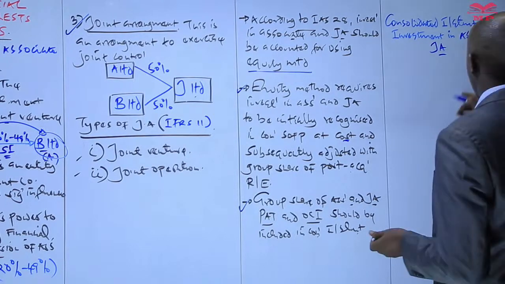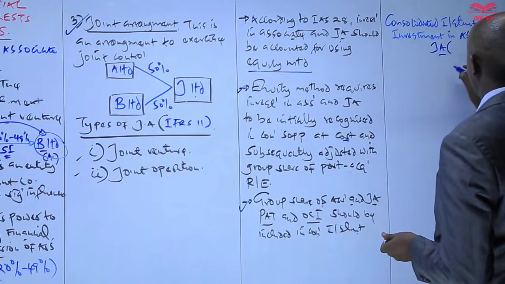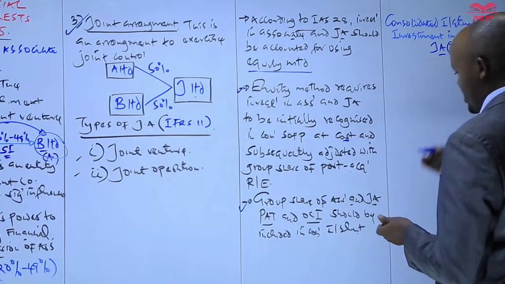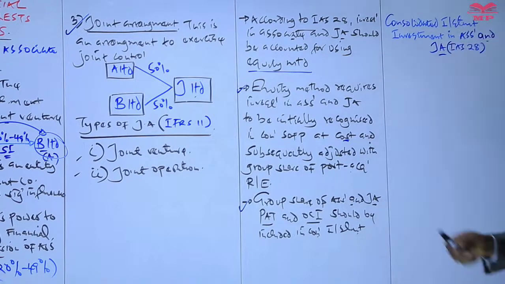The consolidated income statement should be prepared in accordance with International Accounting Standard number 28, that is, using the equity method.